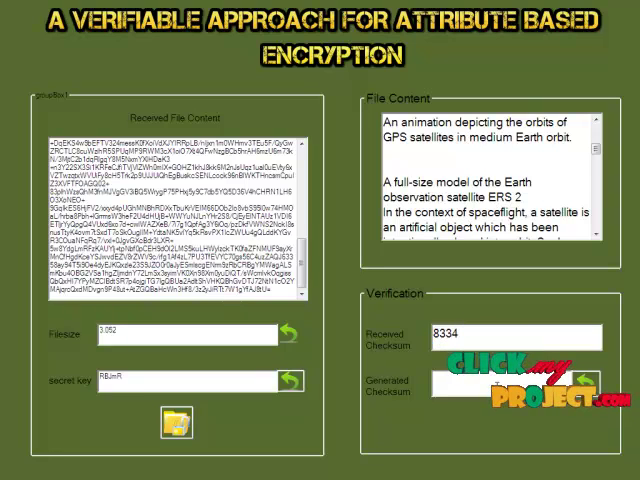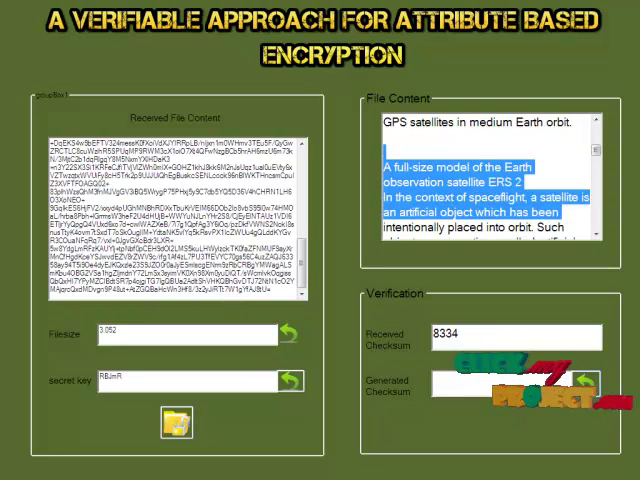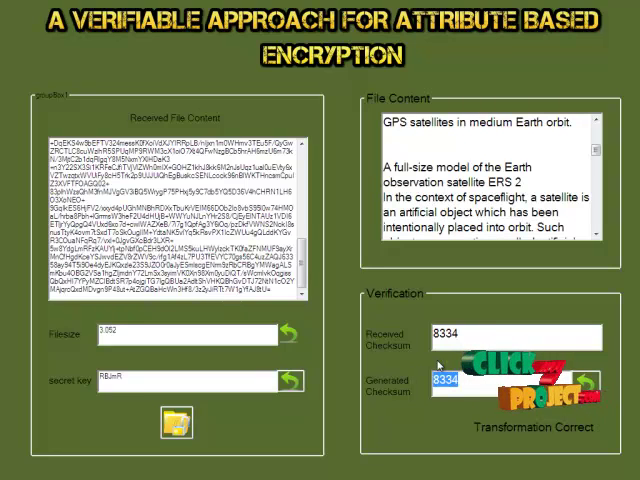Then the user generates the new checksum for the received file. When we click this button, the checksum is produced. So both the checksums are the same. So we can say that the transformation performed by the proxy server is correct.